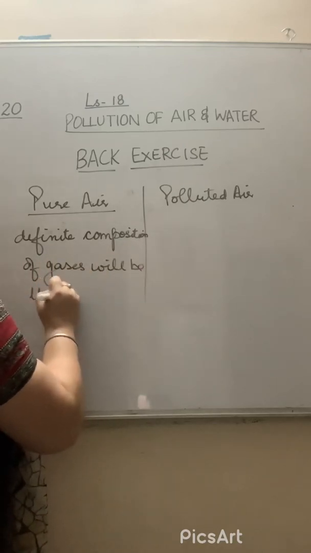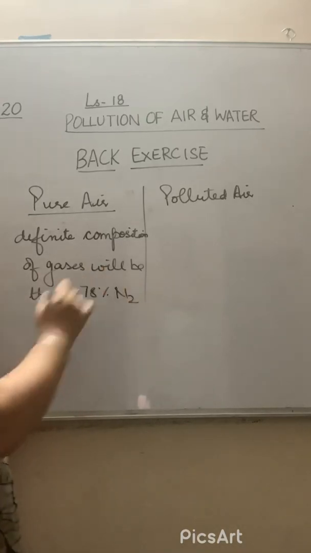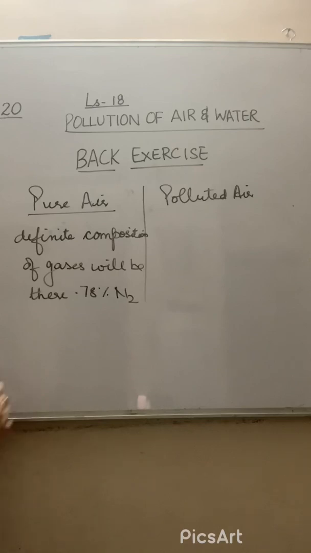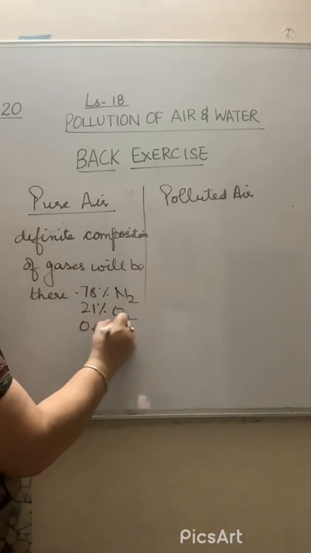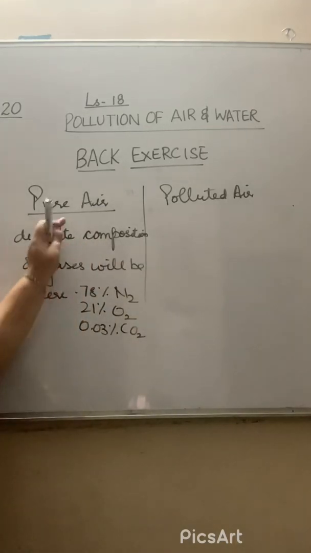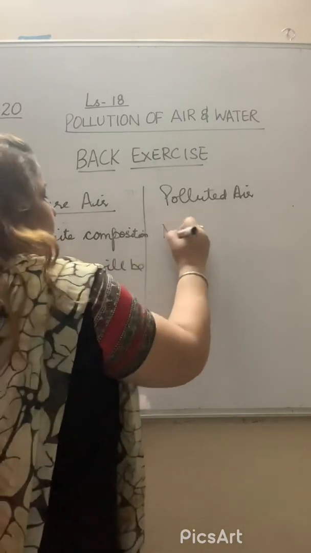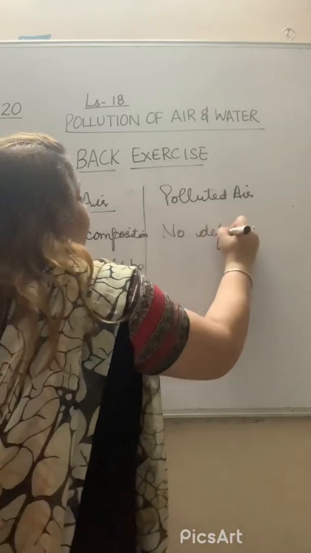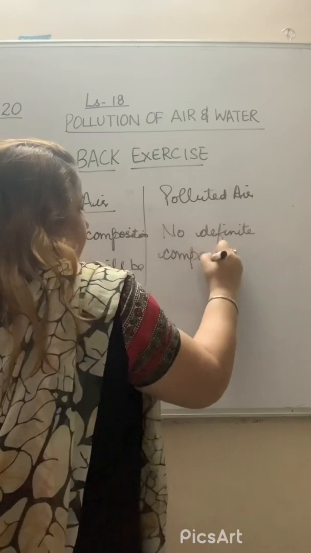Is it clear? That means 78% nitrogen, right? 21% oxygen and 0.03% carbon dioxide. That means the definite composition will be there in the pure air. And in the polluted air, there is no such definite composition of gases.